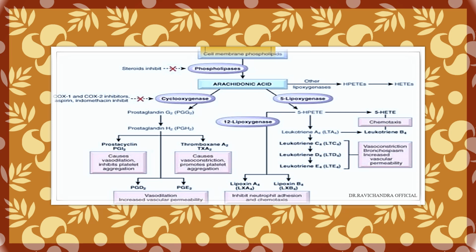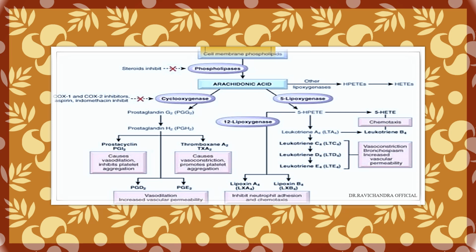So, from the cell membrane phospholipids, phospholipases will act and result in arachidonic acid formation. Steroids inhibit this process by acting on phospholipases.